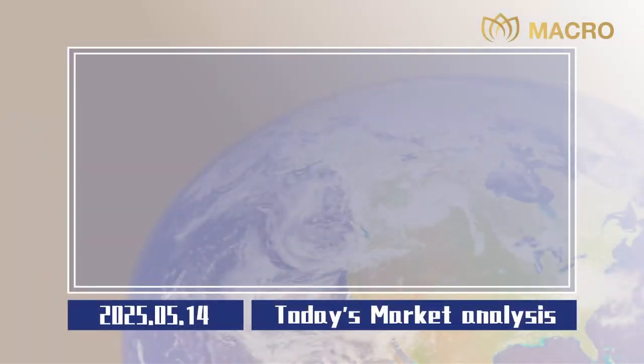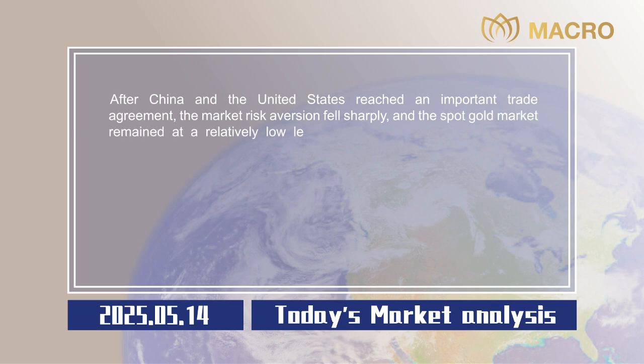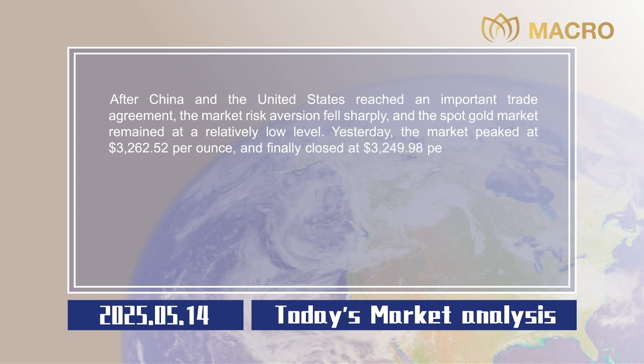Market analysis. After China and the United States reached an important trade agreement, the market risk aversion fell sharply, and the spot gold market remained at a relatively low level. Yesterday, the market peaked at $3,262.52 per ounce, and finally closed at $3,249.98 per ounce. On this trading day, the Asian morning market broke the short-term adjustment range, and the lowest in